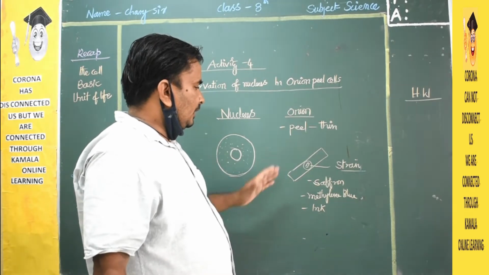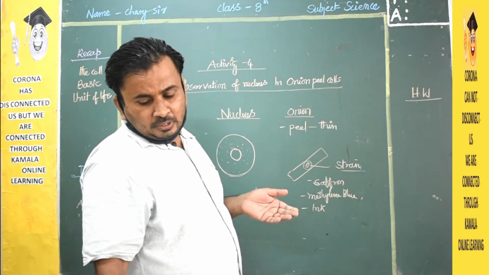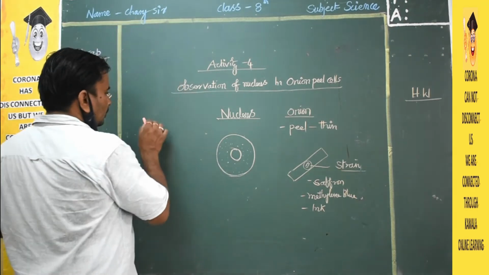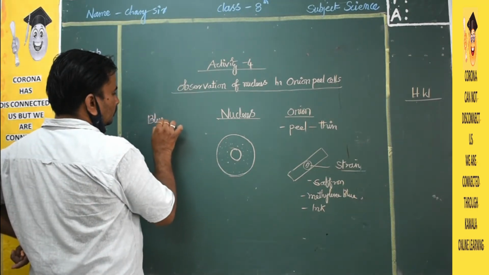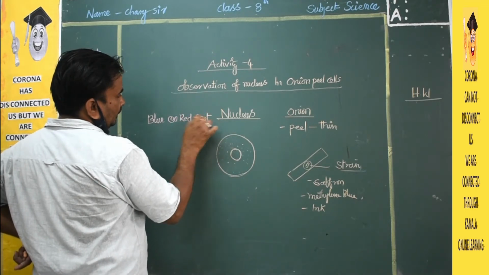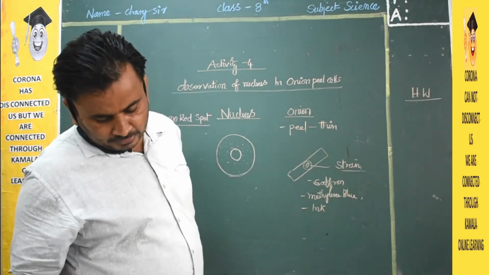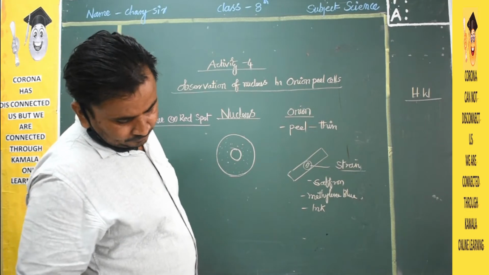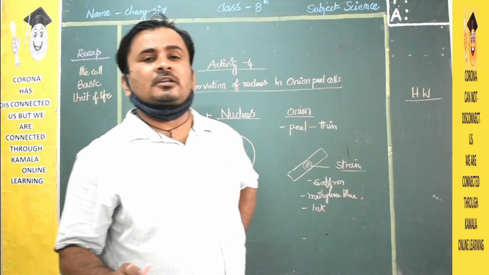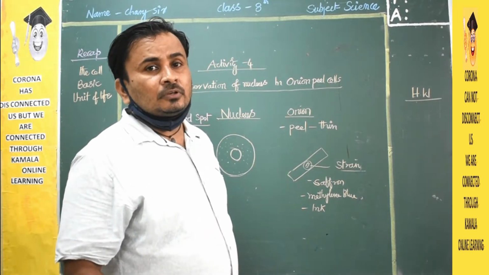Take this slide, keep it under the microscope and observe. The blue or red spot observed within the cell is the nucleus. Blue or red spots will be there in the onion peel. If you see figure number 7, they are showing very clearly dot-like structures. Those dot-like structures are nothing but the nucleus.